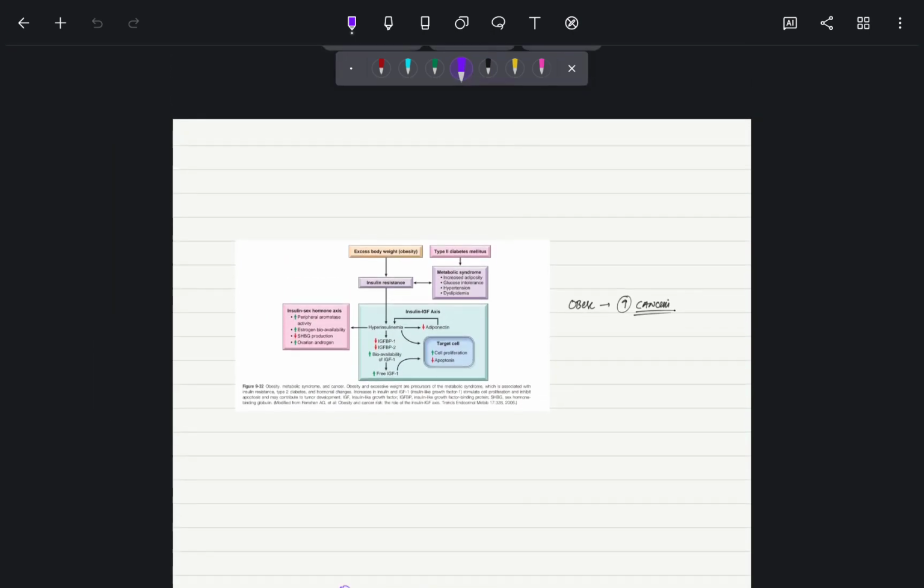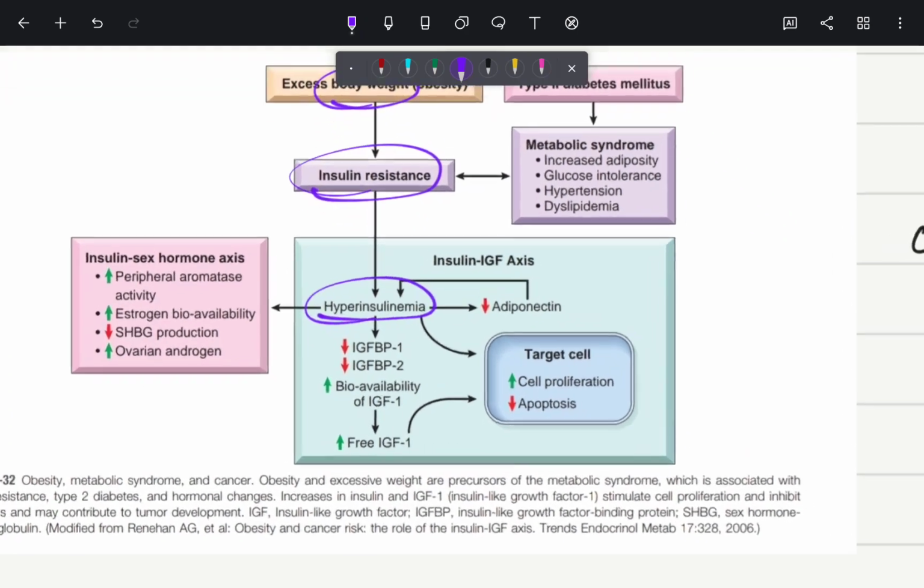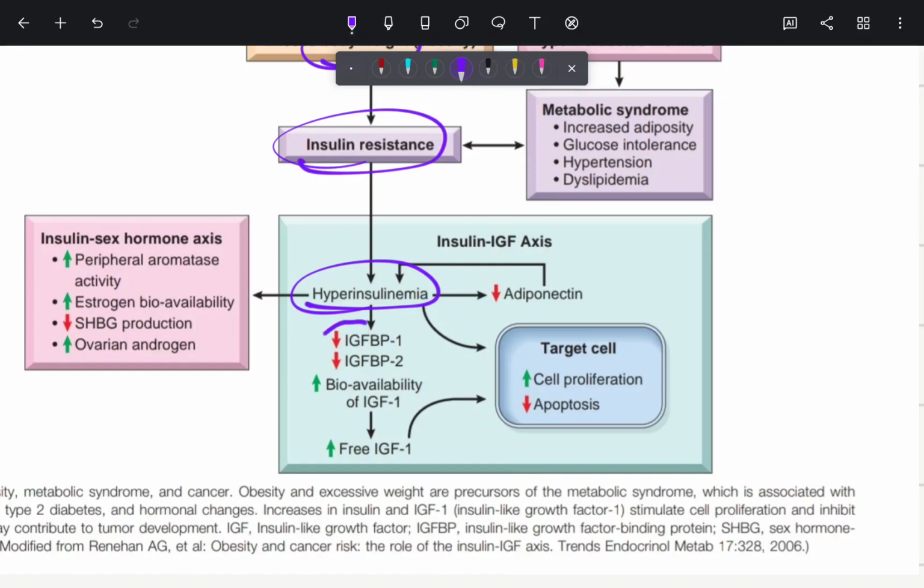So first we will see this diagram which was given in your textbook. As you can see here, if there is excessive body weight, there will be insulin resistance, which will lead to hyperinsulinemia, meaning increased insulin production. This increased insulin production will destroy the proteins such as insulin growth factor binding protein 1 and 2, and hence the free insulin growth factor will increase in the plasma, which acts like a mitogen and increases cell proliferation and decreases apoptosis, thus leading to cancer.